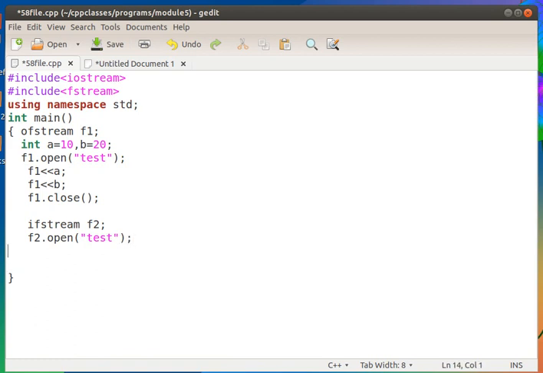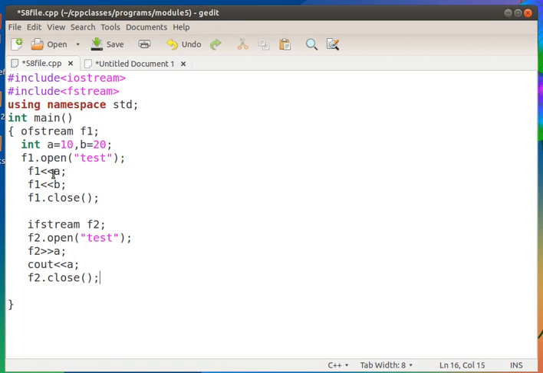Okay, then read a, f2 extract to a. So this itself will give the value 1020. I will print this with cout. Cout is for printing to screen. Then f2 dot close.